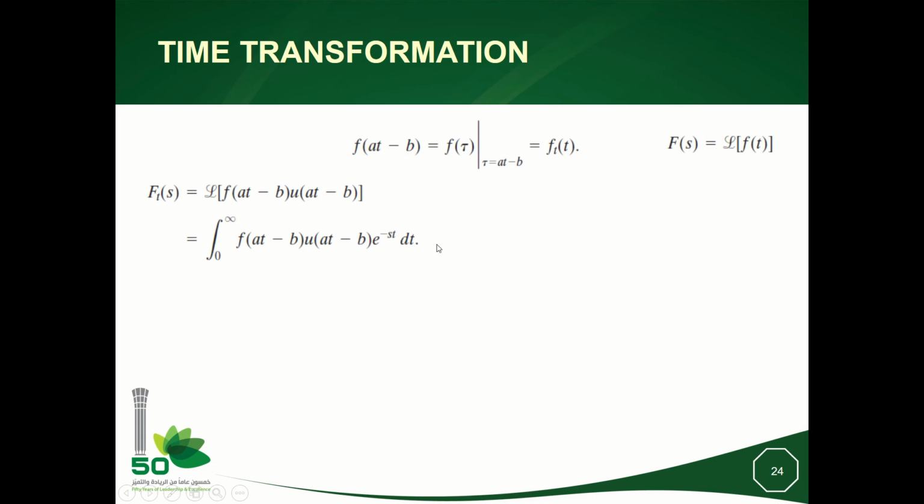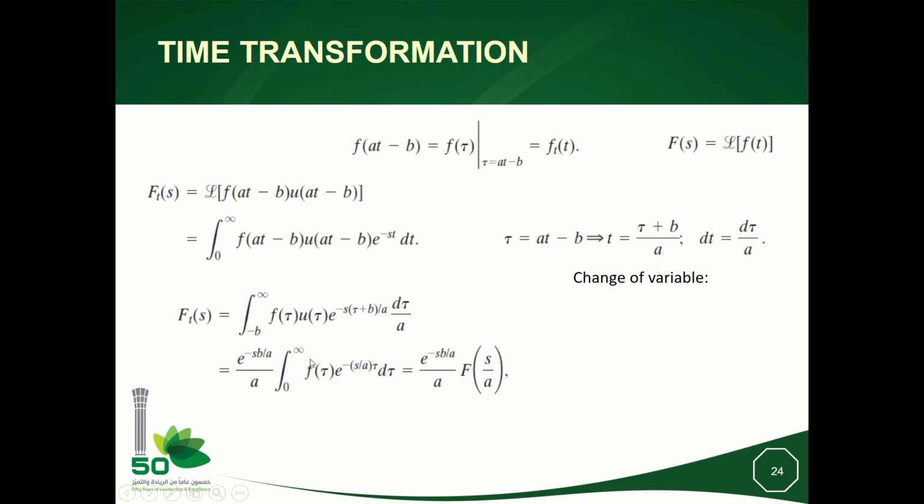Here we apply the definition of the Laplace transform, and then I will make a change of variable. I will put tau to be at − b, and then I will express t in terms of tau, and then I will calculate the differential of time as a function of the differential of tau. So we have dt equal to 1 over a d tau. The limits will not change except at 0.